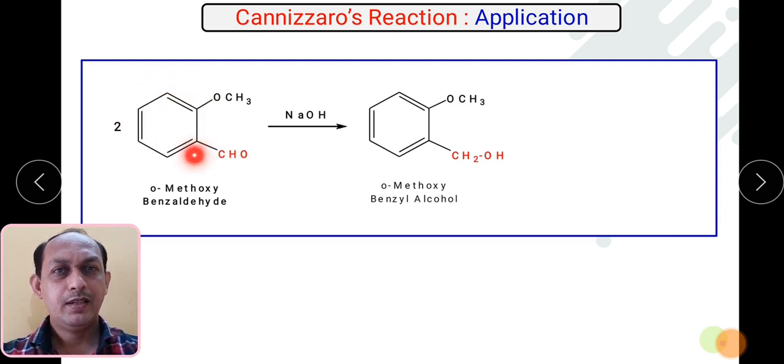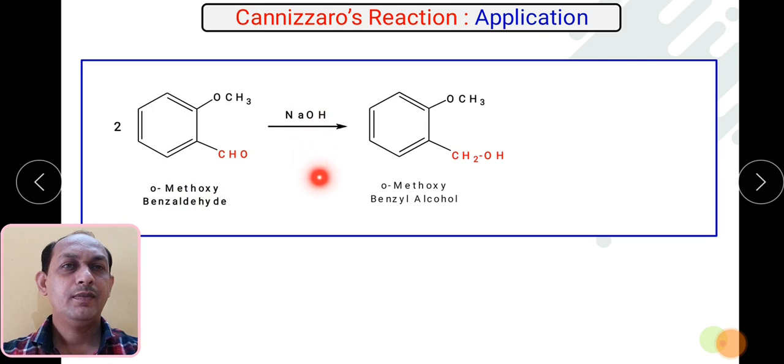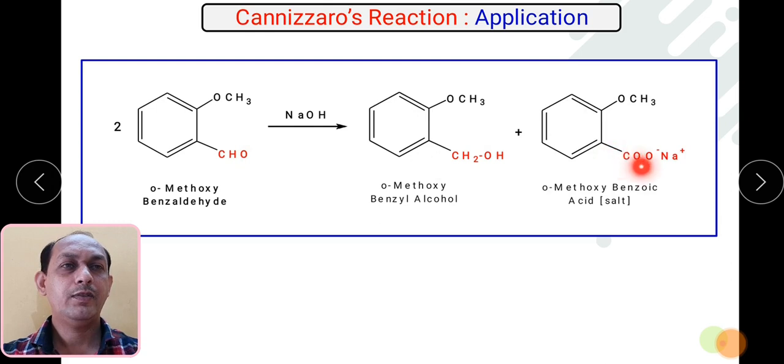This particular part is benzaldehyde, and this is a substituent OCH3. What is the name? Orthomethoxybenzaldehyde. In presence of strong alkaline condition, you will get orthomethoxybenzyl alcohol. So in one molecule the CHO group will get converted into CH2OH, and in another molecule it will get converted into the sodium salt of that particular acid. So it is an orthomethoxybenzoic acid salt.